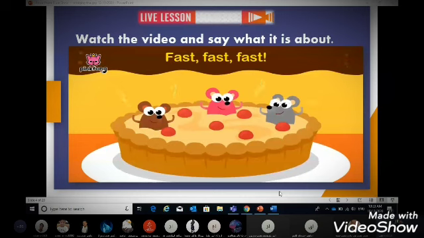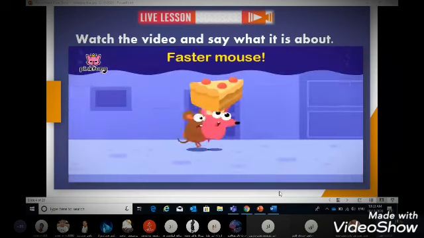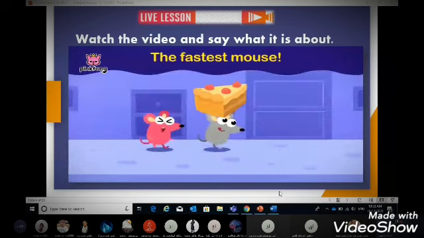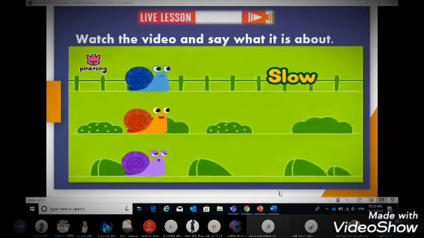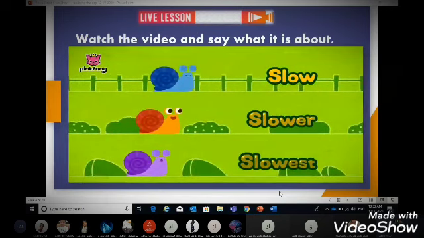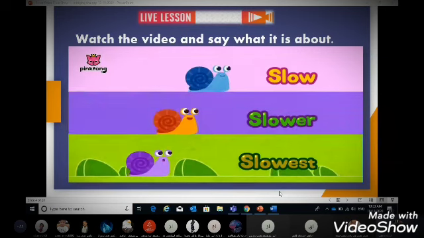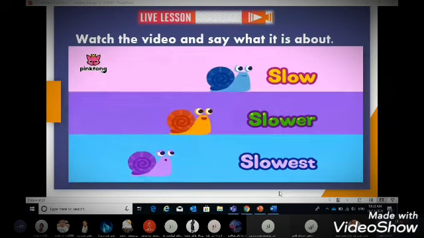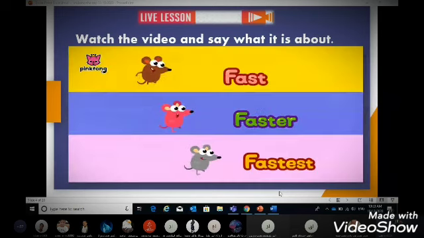Fast, fast, fast. We are fast mice. Fast mouse, faster mouse, the fastest mouse. Fast, faster, fastest. Slow, slower, slowest. Slow, slower, slowest. Fast, faster, fastest. Fast, faster, fastest.